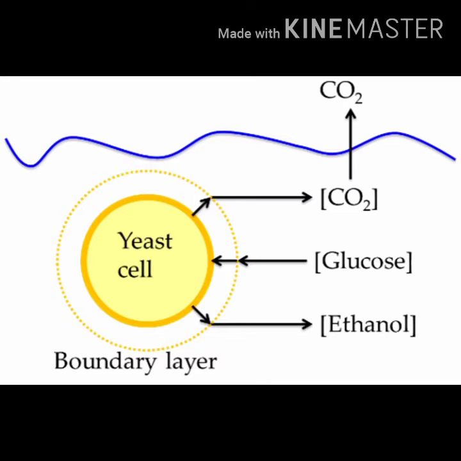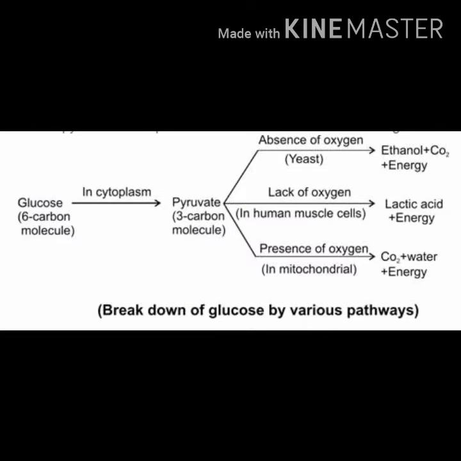not require oxygen. But in all organisms, the first step is to break down glucose, a 6 carbon molecule, into 3 carbon molecules.